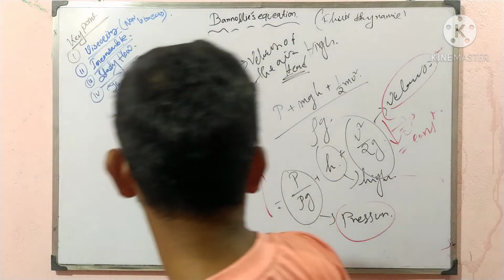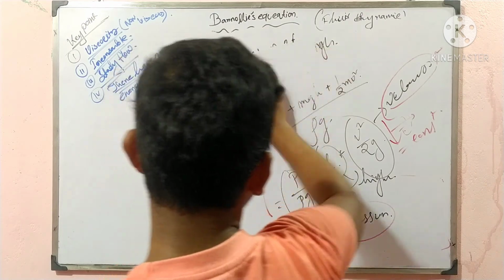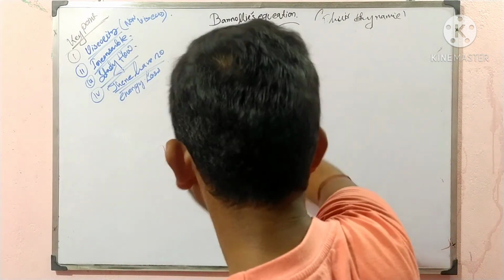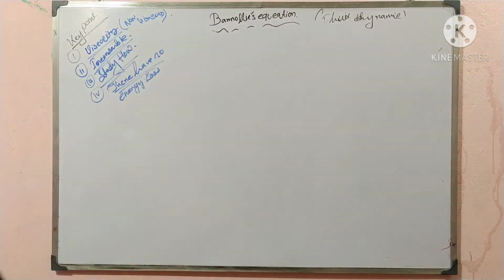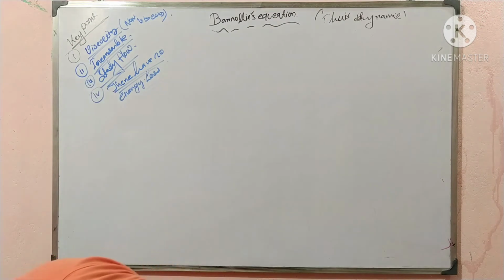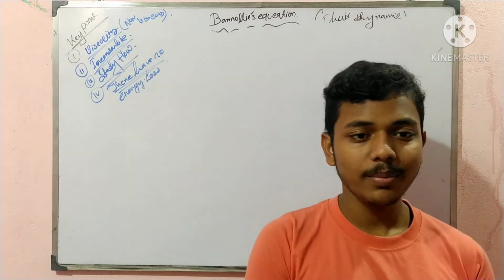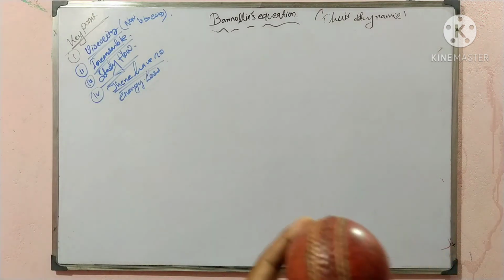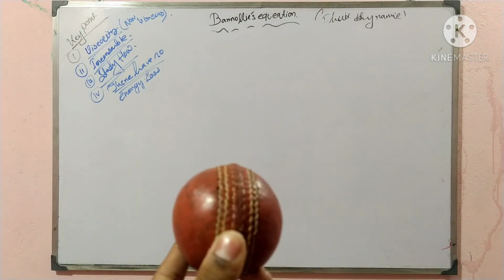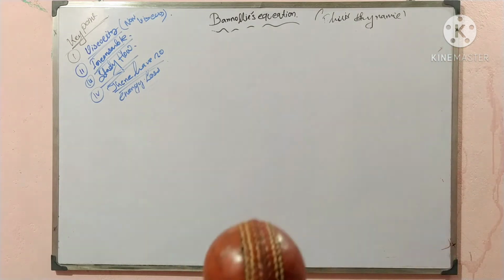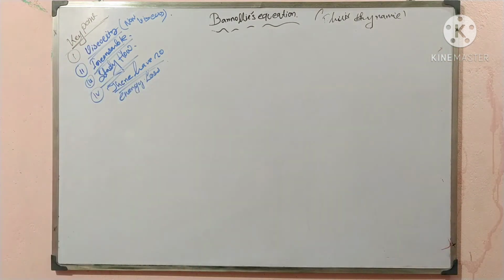The next example of Bernoulli's equation you can see in cricket matches. You can see in a cricket match, when the bowler bowls, what is happening? The ball can swing. If the ball is here, the ball can be turned here.